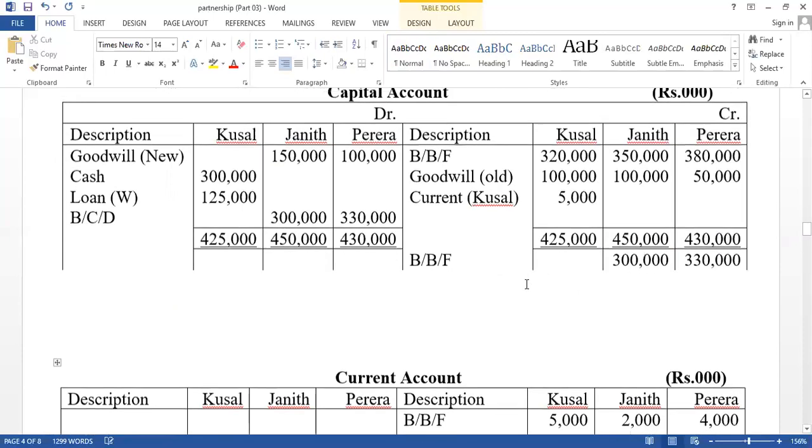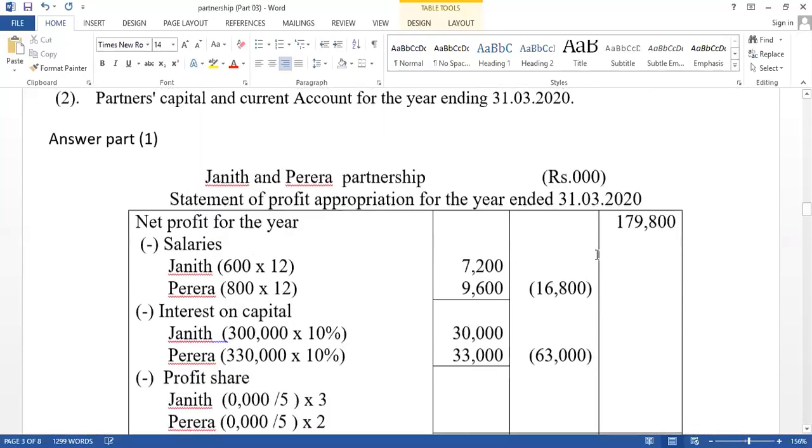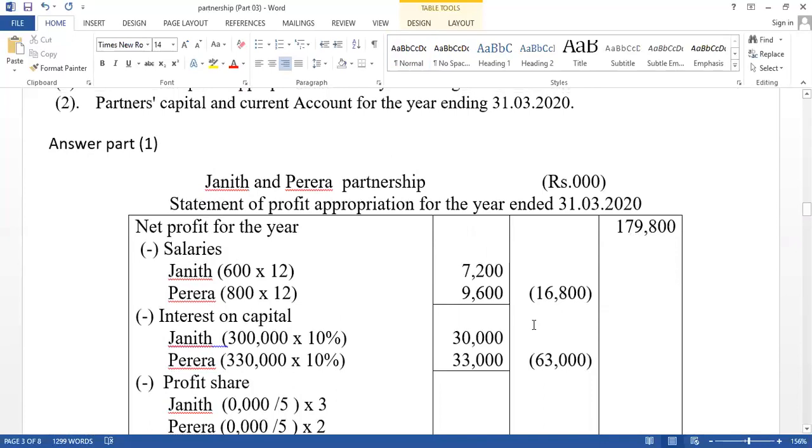Then the balance part as a profit share. Balance part. Therefore, think about the total value 16,800 and 63,000, all distributed.